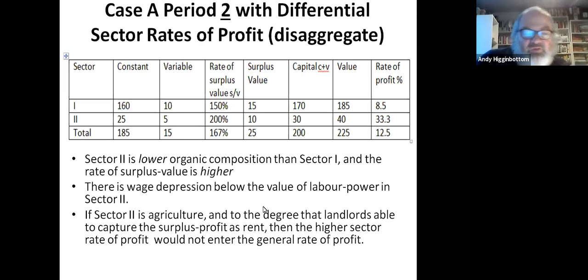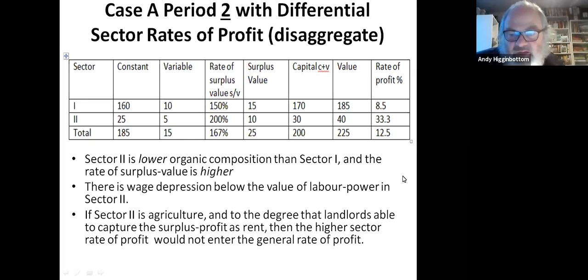This corresponds roughly to the agricultural sector within a country. I mean, agricultural workers generally are more lowly paid than the urban industrial workforce. And this also assumes that the extra surplus value produced in agriculture is shared across the overall economy. There is an issue here. It could be that landlords capture it.